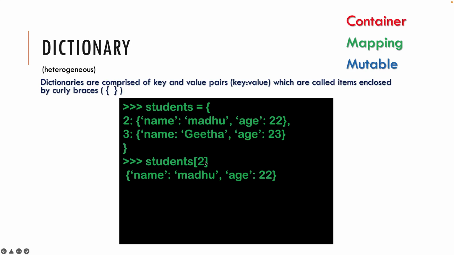And how can you retrieve? See, what is two here? Name, which is not an index here. Don't be confused, it is a key. So let's do an example here.